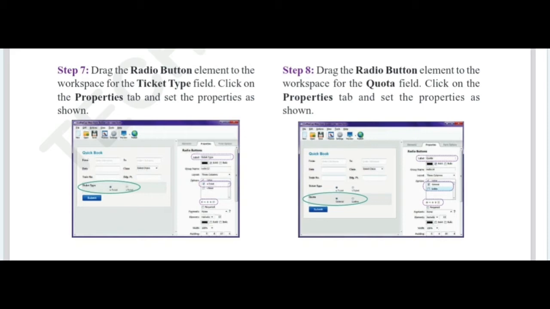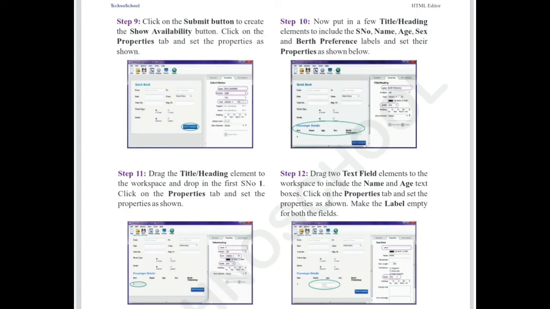Let me read and explain step 8. Drag the radio button element to the workspace. For the quota field, click on the properties tab and set the properties window. Now we have created the quota. Okay, next, step 9. Click on the submit button to show the availability button. Click on the properties tab and set the properties as shown. So now we have created a submit button.